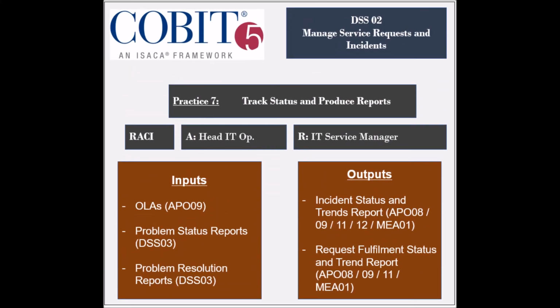The seventh and last practice is to track the status and produce reports. The entity that is responsible is the IT service manager, and the entity that is held accountable is the head of IT operations. The practice receives several inputs which include the organizational level agreements from the AP09 process, the problem status reports, and the problem resolution reports, both from the DSS03 process. It generates two outputs which are the incident status and trends report, and the request fulfillment status and trends report, both to be used by several APO and MEA processes.